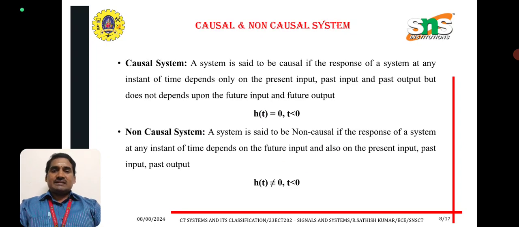Causal and non-causal system. A system is said to be causal if the output of the system depends only on the present input and past outputs, but does not depend on future inputs and outputs. Non-causal system: a system is said to be non-causal if the output depends on the future input and also on the present input and past output.